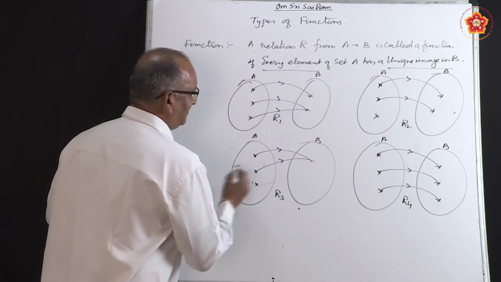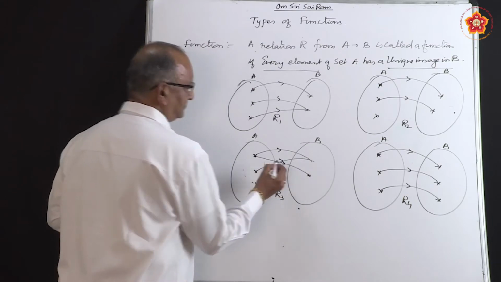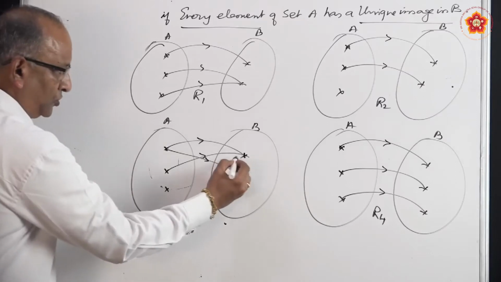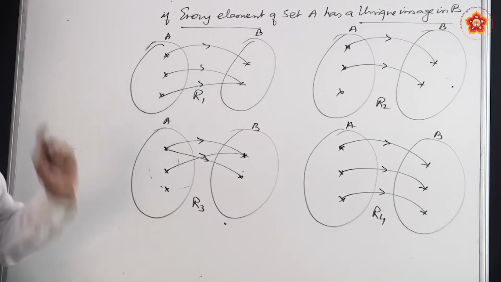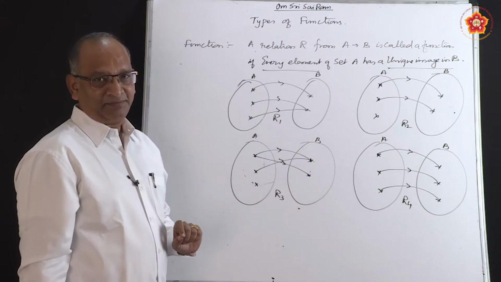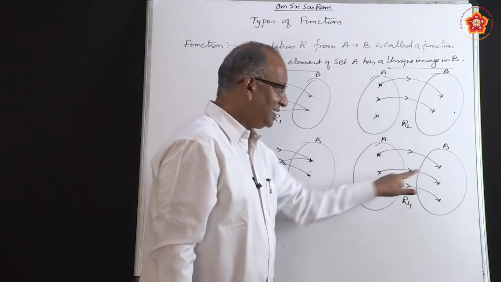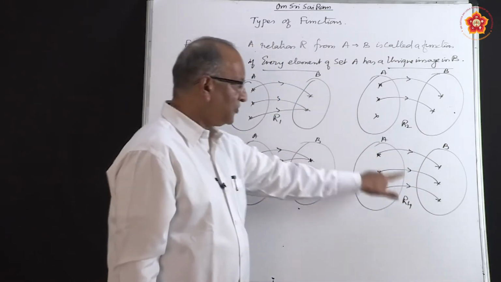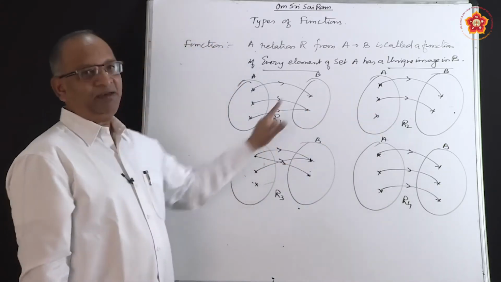Now let us say, for example, in this particular diagram, I will put it like this. So what happened? The first element is related to two elements. So in that case, we say it is not a function. It is a relation, but it is not a function. Look at the fourth one. Each one is related only with one element. So the first one and fourth one are functions. The second one and third one are not functions.